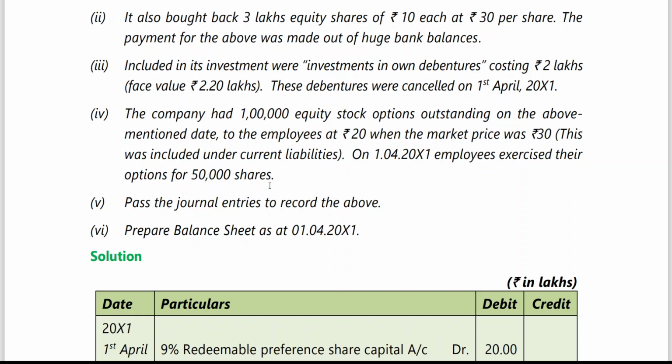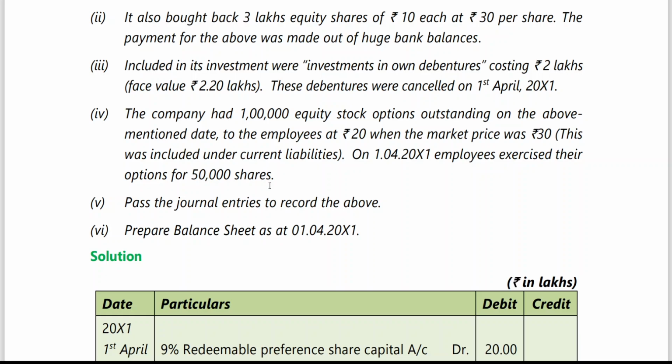So you should give the discount between the market value and the exercise price. For that, you will be debiting employee compensation expense. The entry will be the same, but the only difference you should understand is that under the employee stock purchase scheme, along with the public issue, shares will be offered.